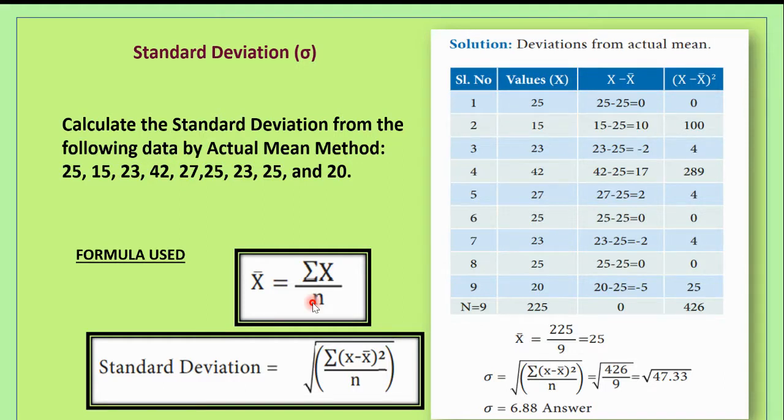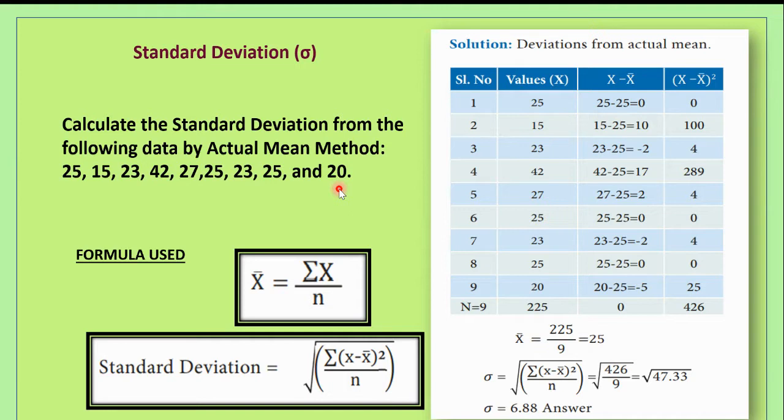So how do you calculate standard deviation? Standard deviation is denoted by the Greek letter sigma. So here we have a problem. Calculate the standard deviation from the following data by actual mean method. So we have to calculate the standard deviation for the following using the actual mean method. The data given is: 25, 15, 23, 42, 27, 25, 23, 25 and 20.